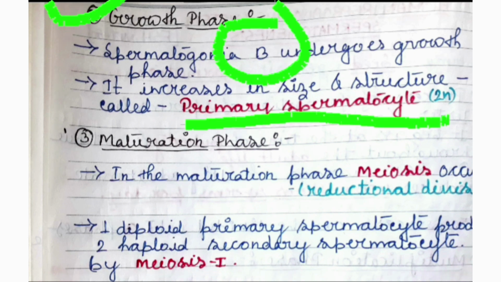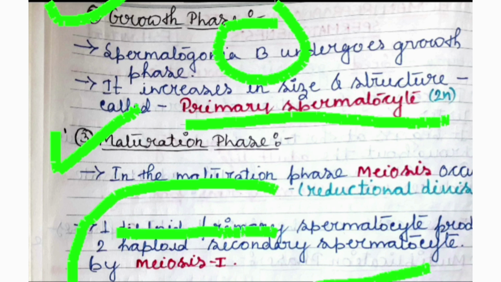The next phase is the maturation phase. In the maturation phase, meiosis occurs. Meiosis is the reductional division. In this phase, one diploid primary spermatocyte produces two haploid secondary spermatocytes by meiosis 1.